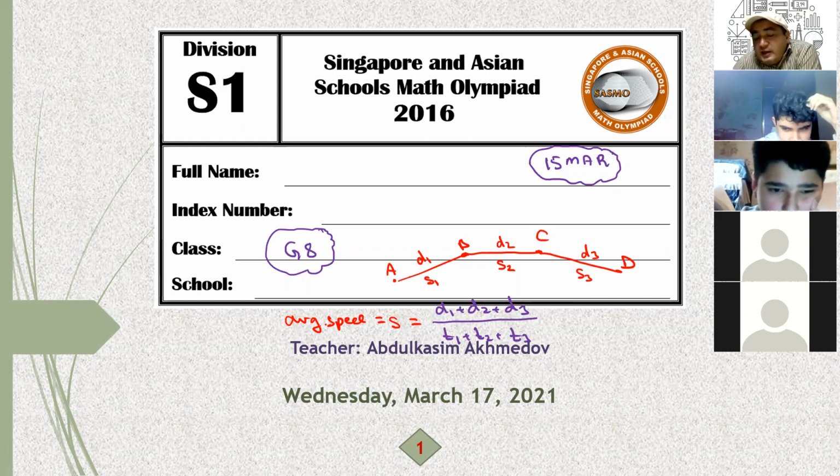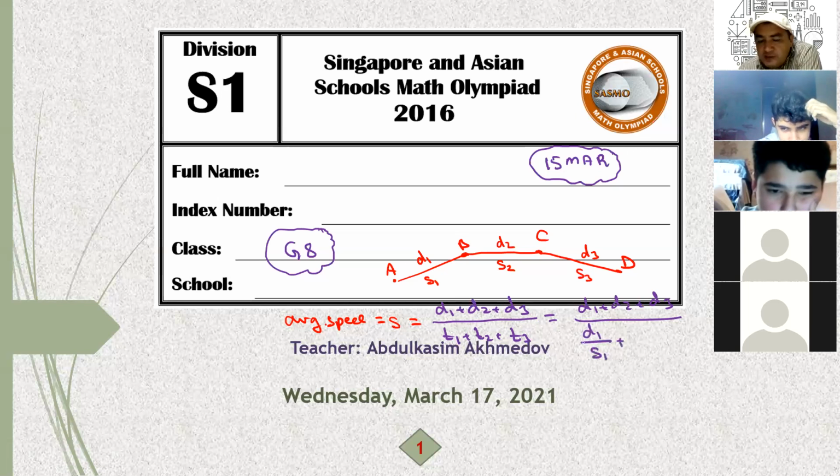Average speed is the total distance traveled over the total time taken to travel those distances. So here it is D1 plus D2 plus D3 over T1 plus T2 plus T3. What is T1? T1 is D1 over S1. What is T2? It is D2 over S2. And what is T3? It is D3 over S3. That is how we calculate the average speed.